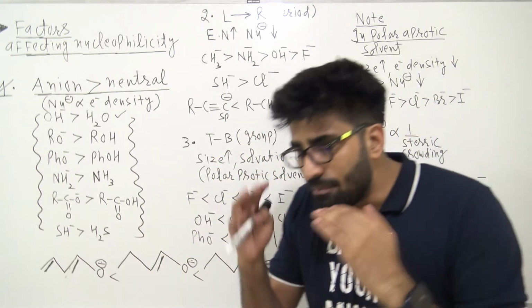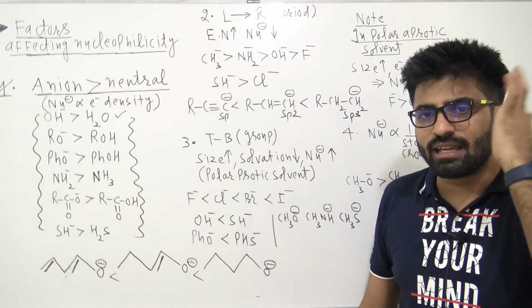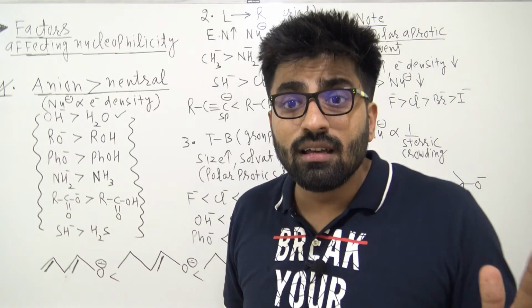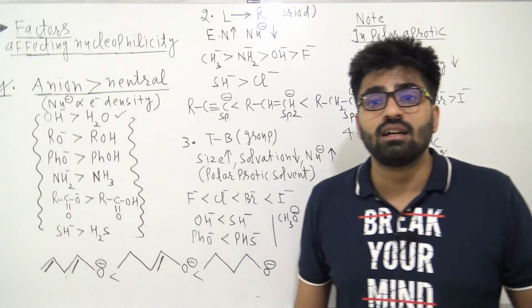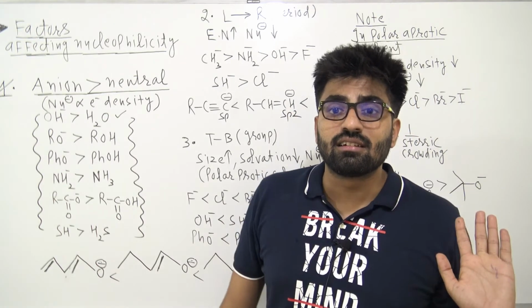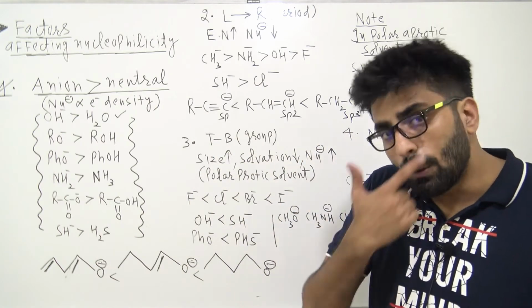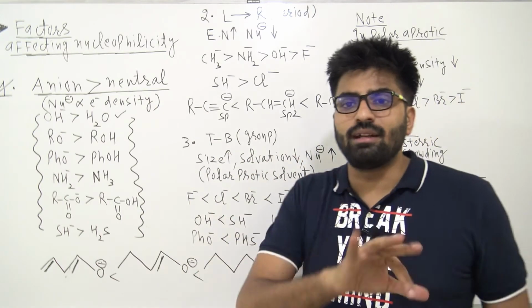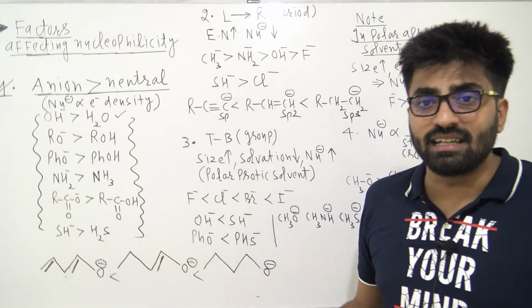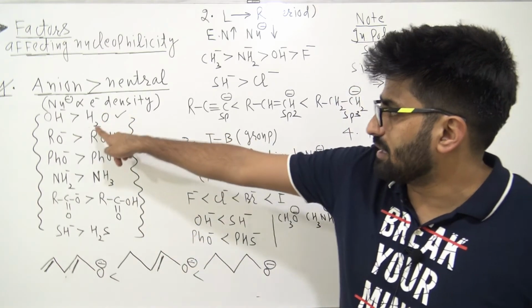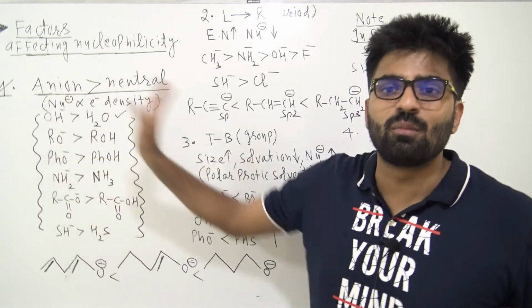So when we are comparing in a group, we have to take care of size. As size increases, solvation decreases and nucleophilicity increases. Nucleophilicity is directly related to size. Understood, guys? Now if you remember, I told you basicity can be parallel, or it can be anti-parallel. Here, whatever is the order of nucleophilicity, the same order holds for basicity also.